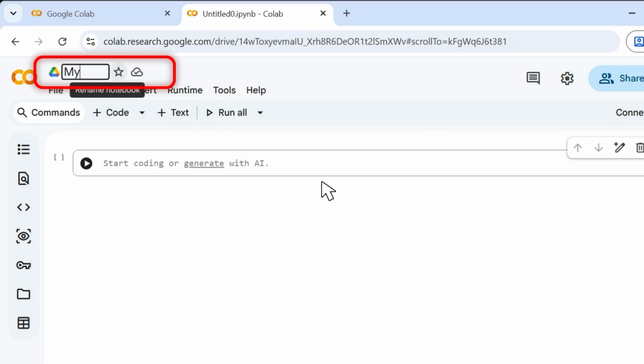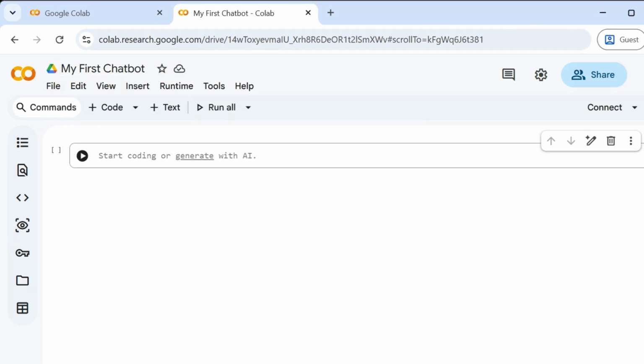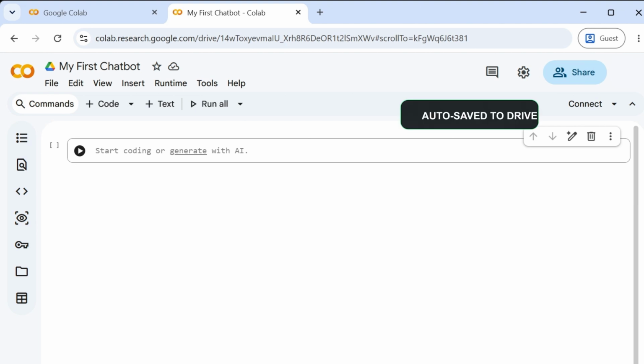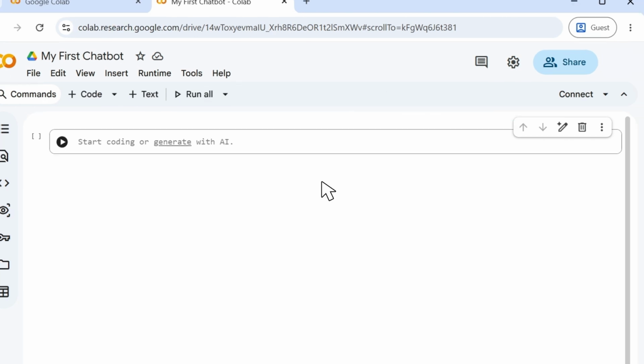Click that name, delete it, and type My First Chatbot. Then press Enter. You may have noticed the strange ending, .ipynb. This simply means that this is a notebook file. You do not need to memorize it or worry about it for now. Google Colab will normally save the notebook automatically to your Google Drive, so you do not have to keep pressing a Save button every few minutes. Okay, now our notebook has a name.